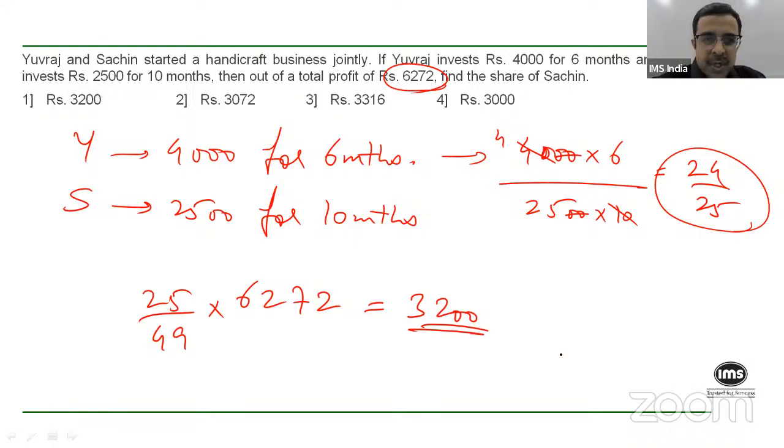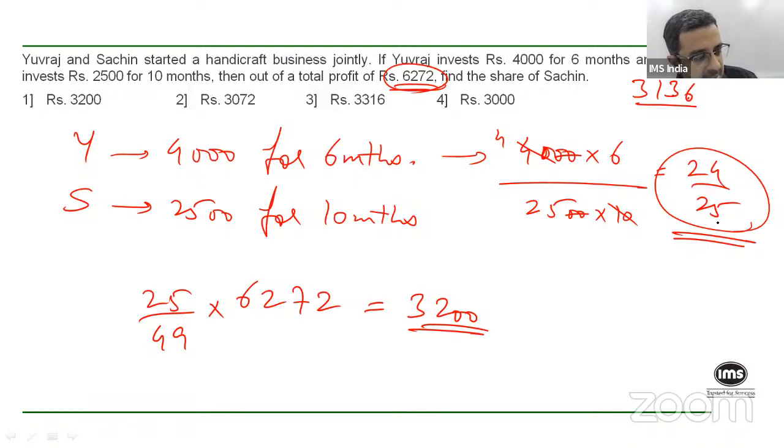Of course, you need not even really calculate this, very honestly. Once you arrive at this ratio, which is not very difficult to arrive, you can see that it is almost equal, isn't it? Yuvraj gets 24 parts, Sachin gets 25 parts, not very different, correct? So if I just take half of 6,272, it'll be 3,100 and something, 3,136 actually, but whatever.